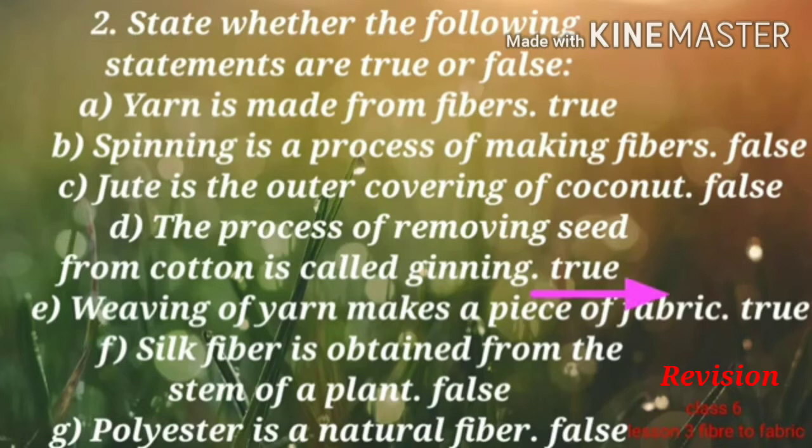The answer is true. E. Weaving of yarn makes a piece of fabric. The statement is true. F. Silk fiber is obtained from the stem of a plant. False, because silk is obtained from the cocoon of the silkworm. The last statement is, polyester is a natural fiber. No, polyester is a synthetic or artificial fiber. So the statement is false.